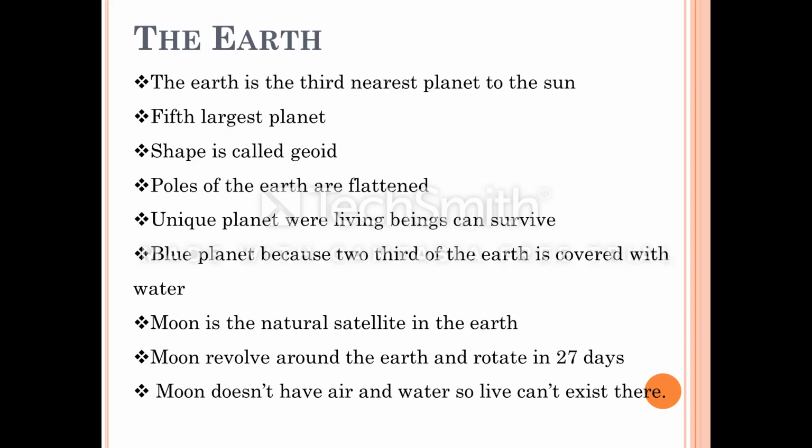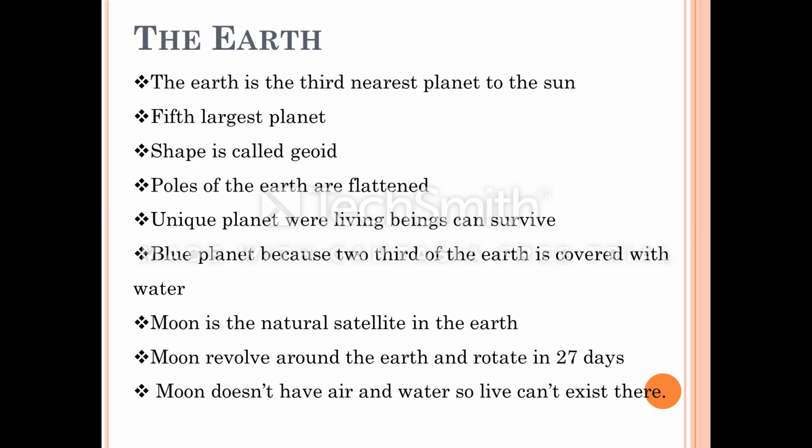Among the planets, Mercury is nearest to the sun. Venus is the second nearest to the sun. Our Earth is the third nearest planet to the sun. In this lesson, we are going to learn about the Earth in the solar system. So, we are going to study our Earth in the solar system. About the remaining planets, you will be studying in your higher classes.